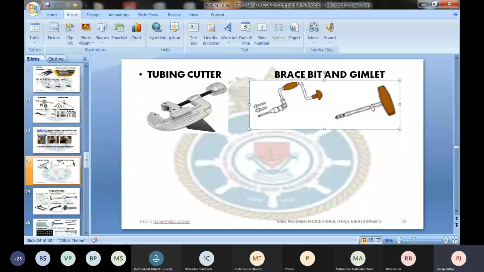But if you look at the brace and bit, brace is separate and bit is separate. We have a chuck, and in that chuck we fit the drill bit, and you can drill a hole in the wood. So brace and bit and gimlet are both used to drill a hole in wood. Please remember that.